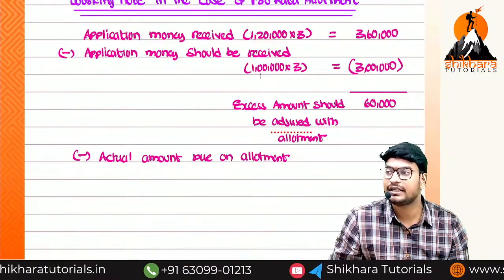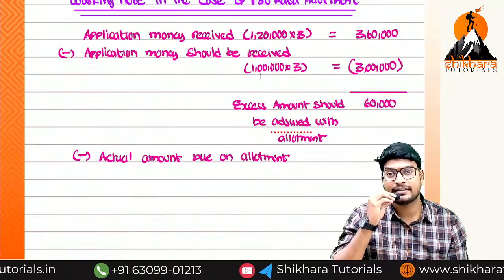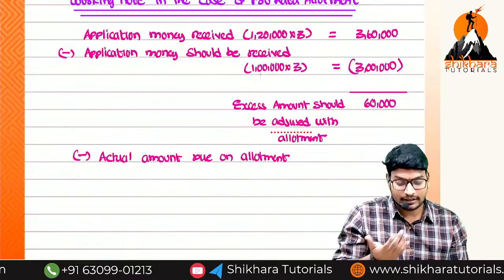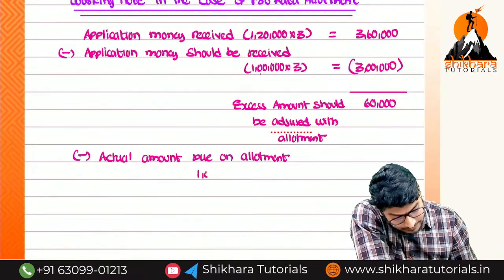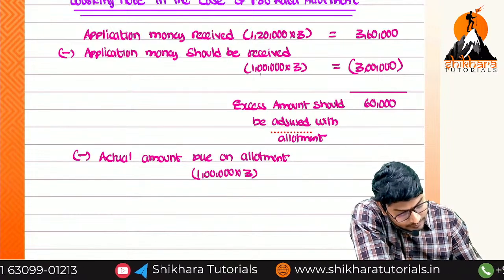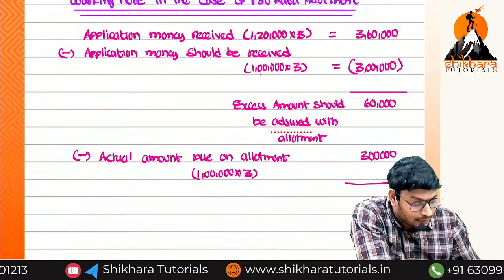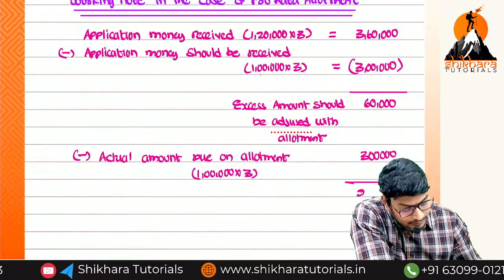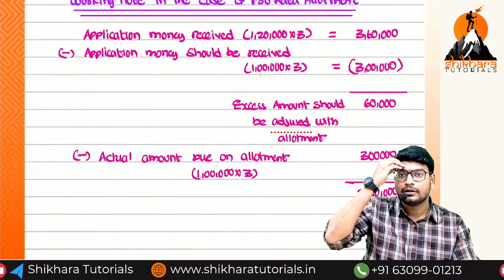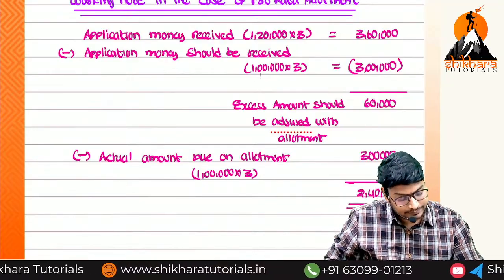How many shares will be there? 1 lakh only, because even though they have applied for 1,20,000, we have given only 1 lakh shares. So 1 lakh into 3 rupees is 3 lakhs. So how much amount do we still need to receive? 2,40,000 we have to receive from the allotment. So this is the working note you have to prepare.